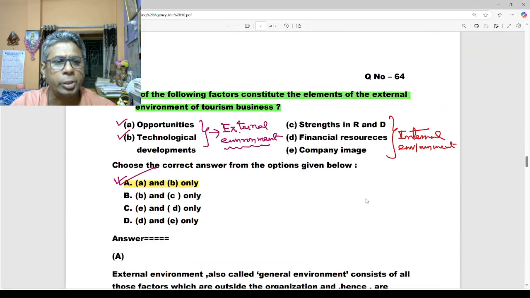Our next question: which of the following factors constitute the element of the external environment of tourism business?